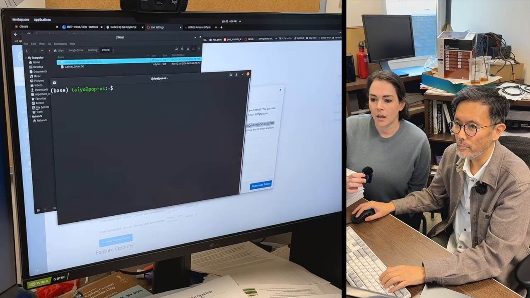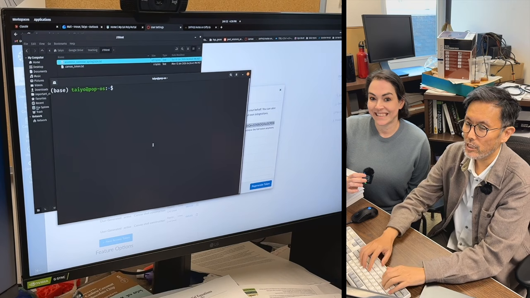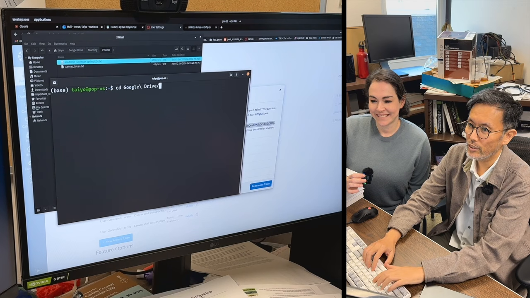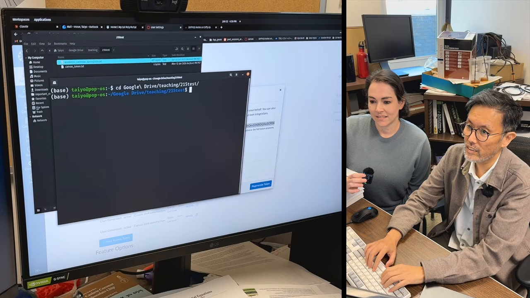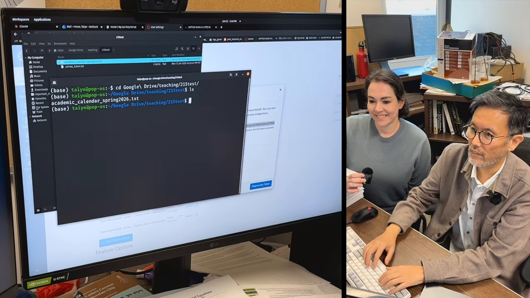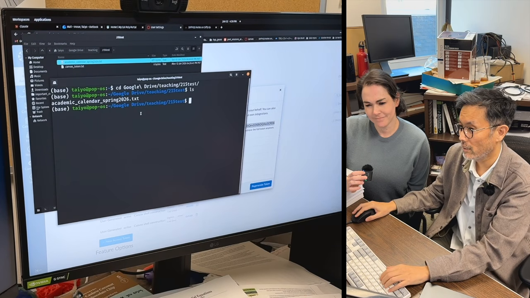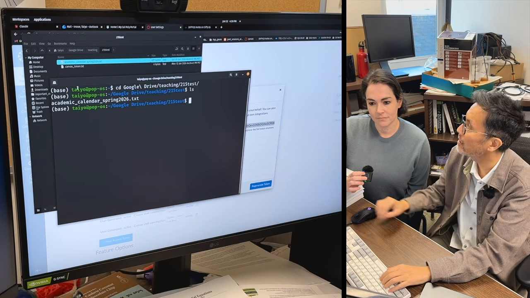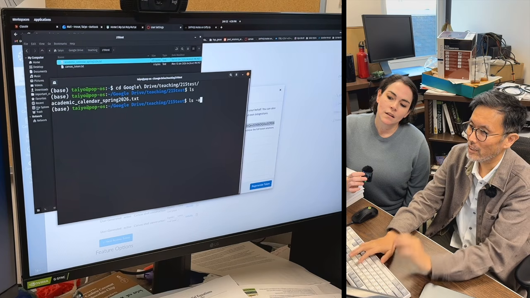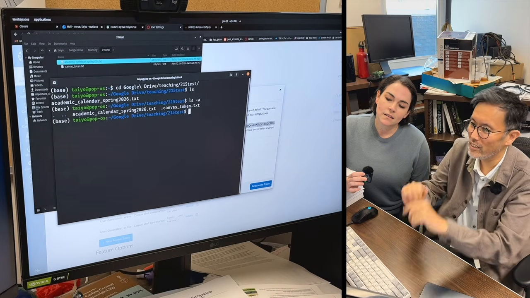Okay. So now I'm going to open up a terminal, and I'm going to navigate my terminal to this directory where I've got this stuff sitting. And here it is. And you can see here are the files that I've got there. Now you notice that the Canvas token is not there because when you put a dot in front of the thing, it's a hidden file. So if you really want to see it, you do something like this, and now you can see this. Anyway, these are all details.